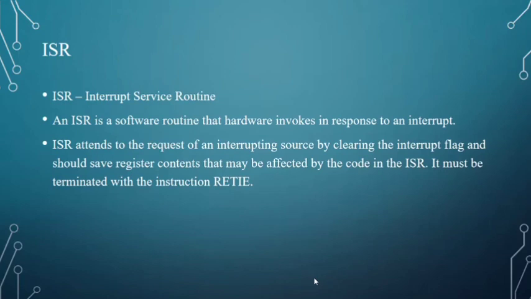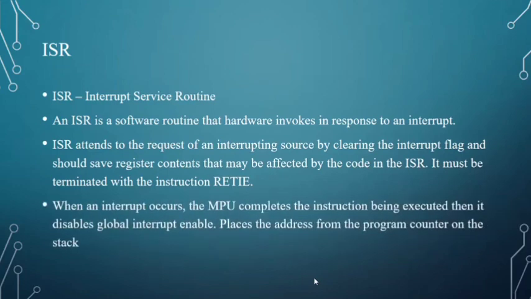It must be terminated with the return from interrupt instruction, which enables the flag. When an interrupt occurs, the microprocessing unit completes the instruction being executed. Then it disables the global interrupt enable, places the address from the program counter on the stack, and returns from the interrupt.